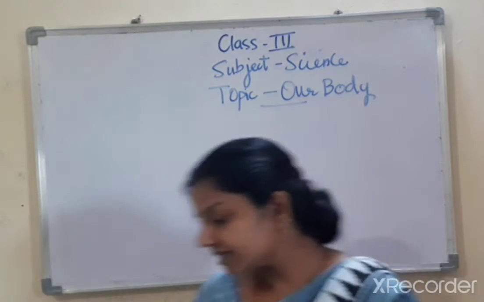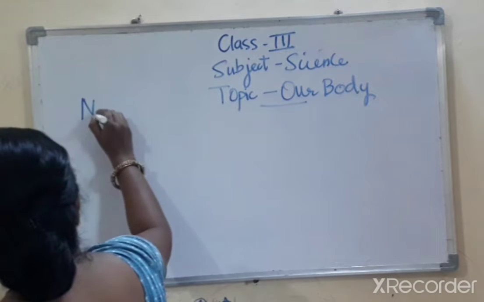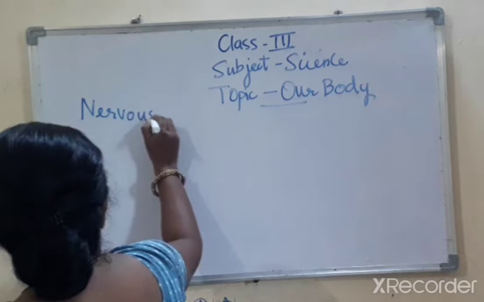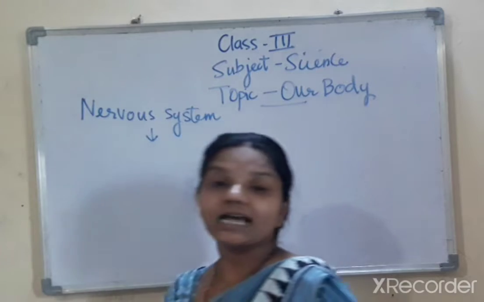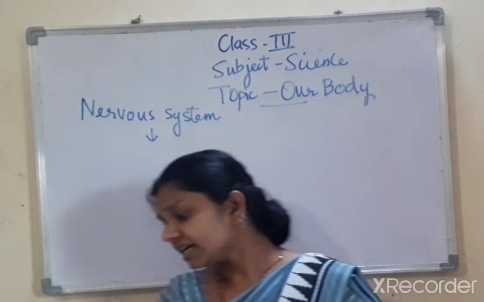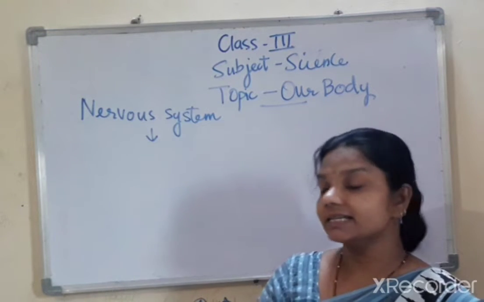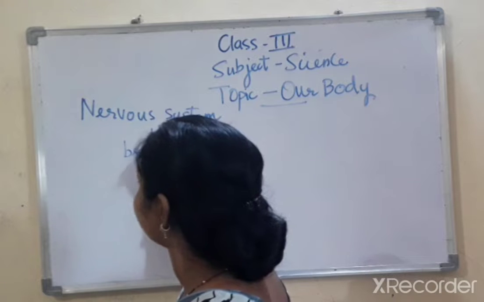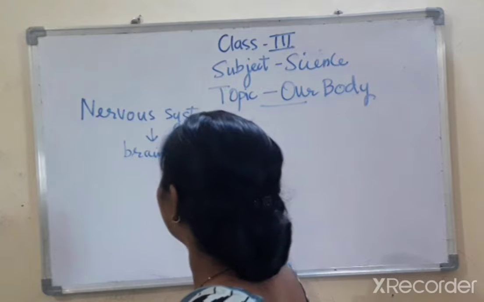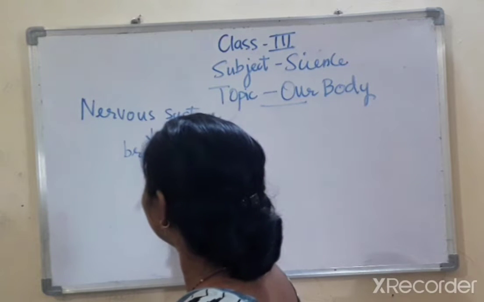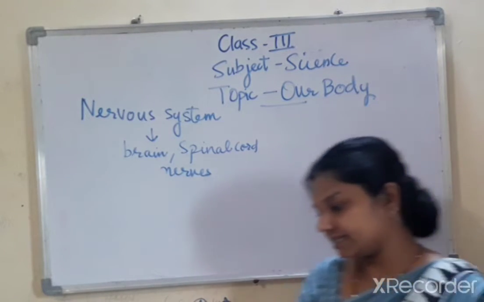body. The first organ system that we are going to learn is the nervous system. Now, what is this system made up of? Which are the organs that are involved in this system? The brain, the spinal cord and the nerves form the nervous system. Yes, which are the organs? They are the brain, spinal cord and the nerves. Yes, these three organs form the nervous system.